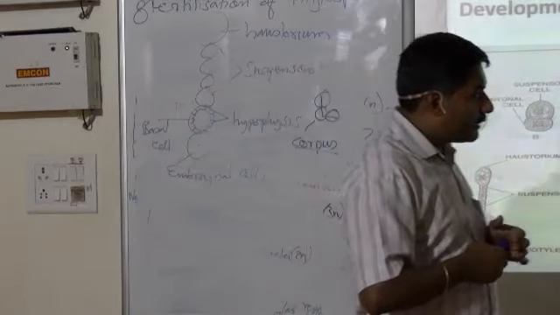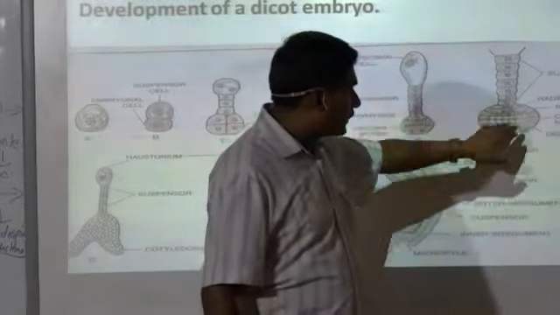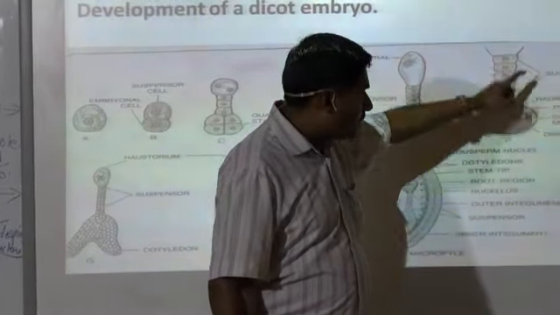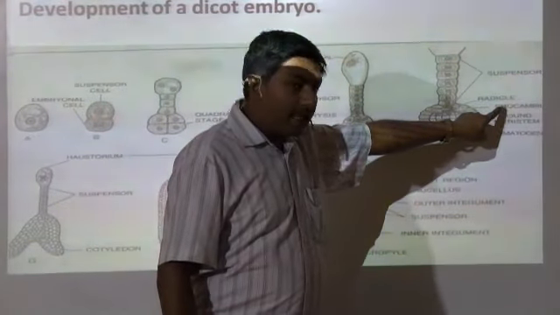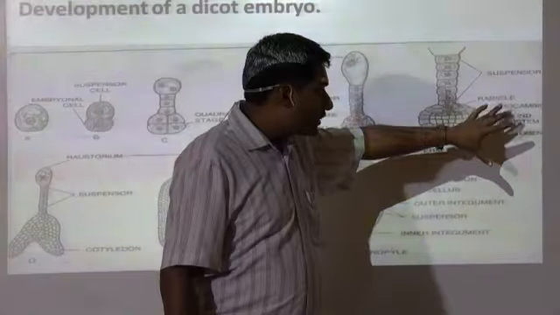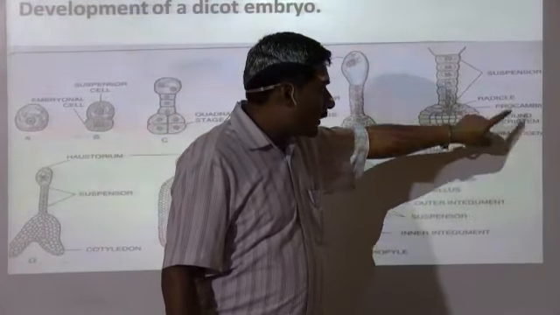During that anticlinal division, what will happen? Here you will come across the cells are pushed apart. It leads to the formation of procambium. Okay, so when I say procambium, all the vascular strands get formed from the procambium, and then